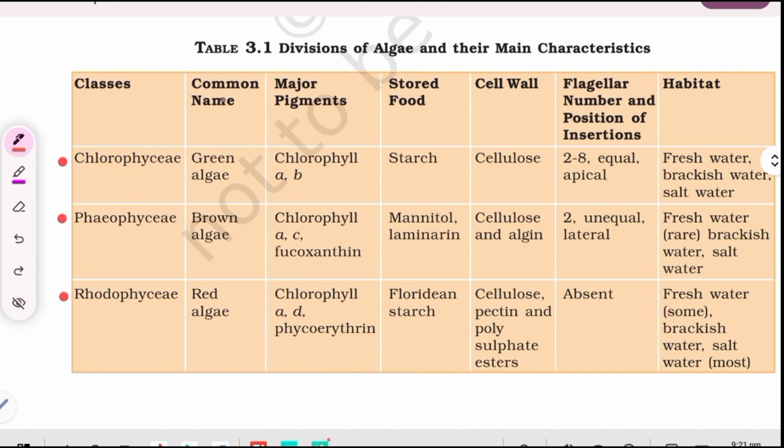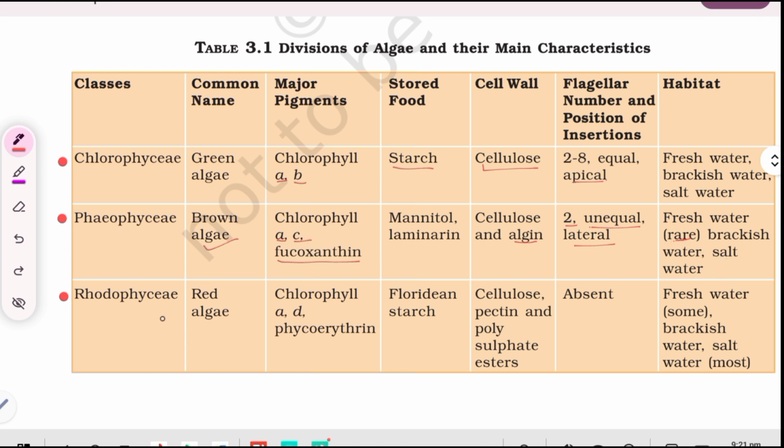Classes. Chlorophyceae. Common name: green algae. Major pigments: chlorophyll A, B. Stored food: starch. Cell wall: cellulose. Flagellar number and position of insertion: 2 to 8, equal, apical. Habitat: fresh water, brackish water, salt water. Class Phaeophyceae, which is brown algae. Major pigments: chlorophyll A, C, fucoxanthin. Stored food: mannitol, laminarin. Cell wall: cellulose and algin. Flagellar number and position of insertion: 2, unequal, lateral. Habitat: fresh water (rare), brackish water, salt water.